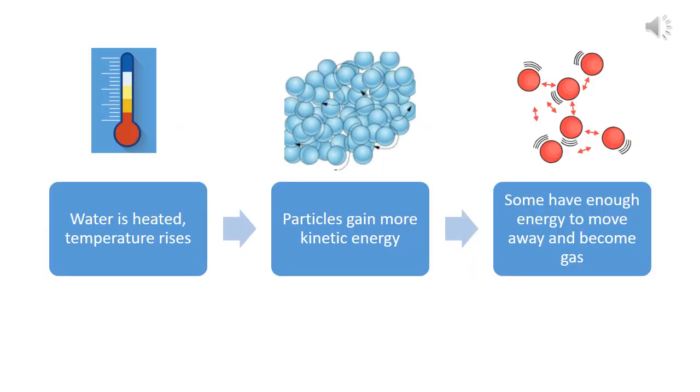Okay, at this stage, I don't want you to write any of this down. I want you to just have a little look at this and see how close your original thought was to this process. So what happens is water is heated, and because it gets heated, the temperature rises. Because the temperature rises in the water, the particles gain more kinetic energy. You're giving them heat energy by heating them up, and that heat energy then gets converted into kinetic energy and they start moving more. And some of them then have enough energy to move away and become gas particles. That is what happens in boiling. I don't want you to write this down. Just keep watching.